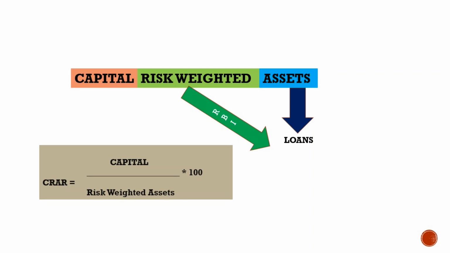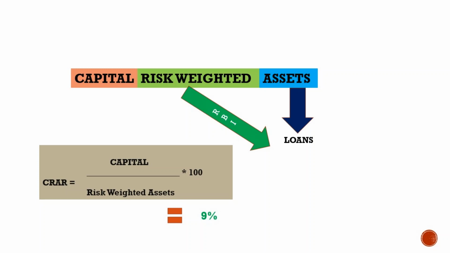Here the capital is in numerator and risk weighted asset is in denominator. Here the capital we are talking about is that money which is not used by the bank, something that the bank is using as a reserve. So here RBI will fix a capital to risk weighted asset ratio. Now for every bank in India, that ratio is 9%, mainly for scheduled commercial banks. And if a bank goes below this 9%, it will be blacklisted and actions will be taken under prompt corrective action of RBI.